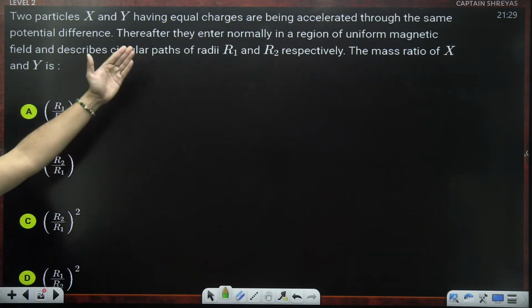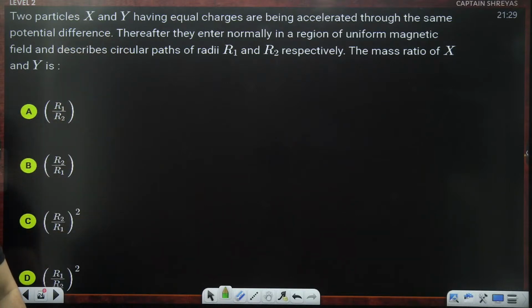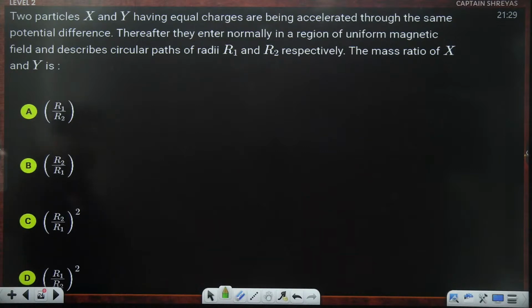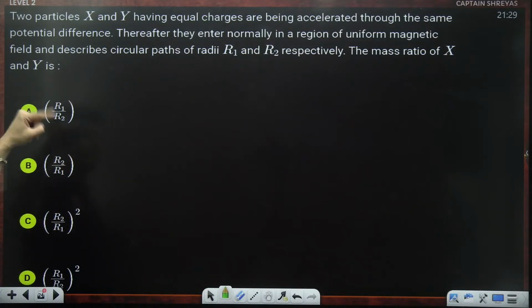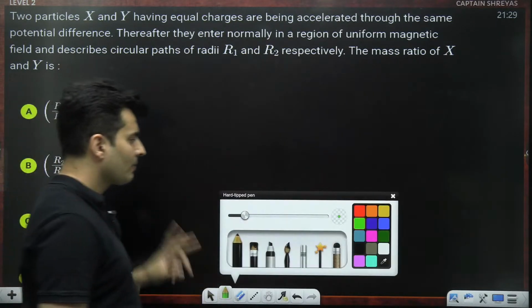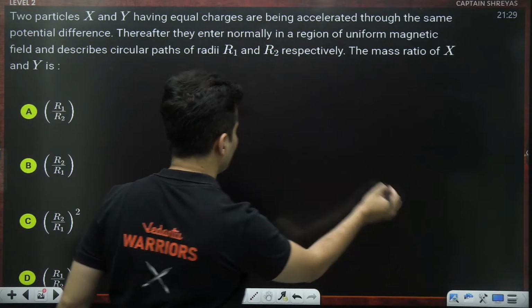There are 2 particles and they are equal charges. They are being accelerated through the same voltage. Then they enter a region of field and describe some radius. The mass ratio of x and y is how much? Okay, so this is how it goes.